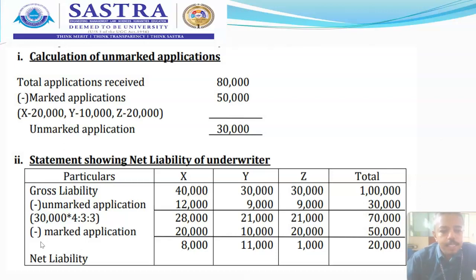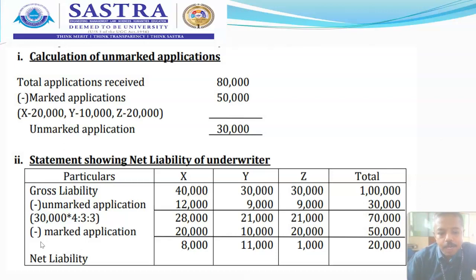For Z, it is 20,000 applications, respectively. Now, take down the marked applications under the balance and subtract them: minus 20,000 for X, 10,000 for Y and 20,000 for Z.